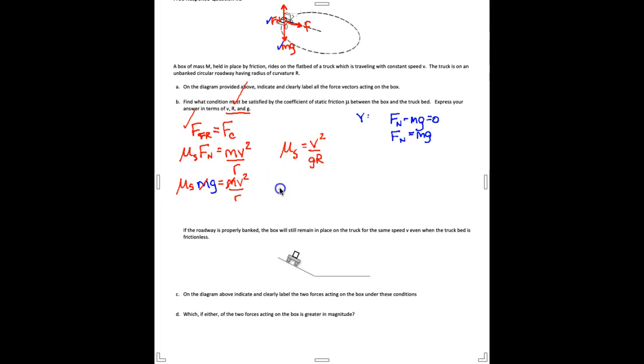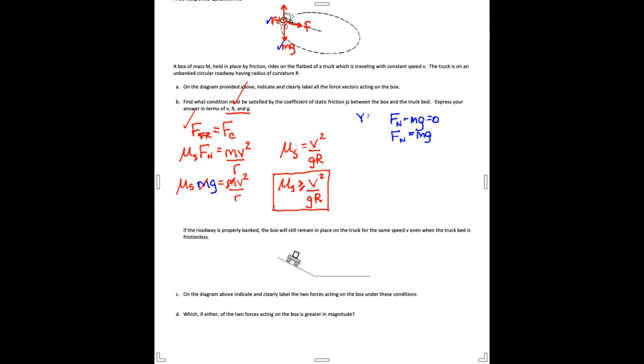Remember, mu static can be a variable between different numbers, 0 and some maximum value. So as long as mu static is greater than that ratio of v squared over g times r, I'm going to be in good shape and the box isn't going to move. It could also be equal to it and it still wouldn't move, as long as it's not less than. And so that would be my best answer for the magnitude of the static coefficient of friction mu static.